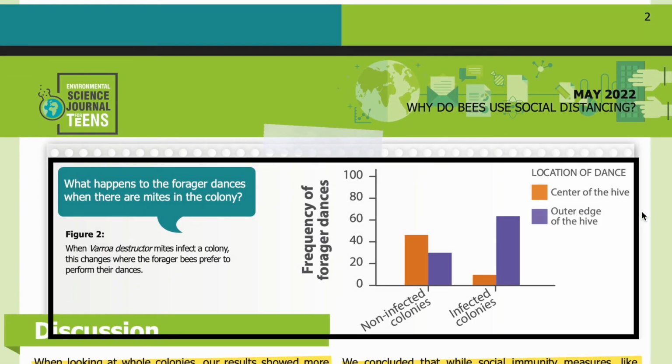Here in Figure 2, you can see that when Varroa destructor mites infect a colony, this changes where the forager bees prefer to perform their dances. On the y-axis, you can see the frequency of forager dances, and on the x-axis, you can see whether the colony is infected with the mite or not. Orange bars indicate dances located in the center of the colony, whereas purple bars indicate dances along the outer edge of the hive. What happens to the forager dances when there are mites in the colony?